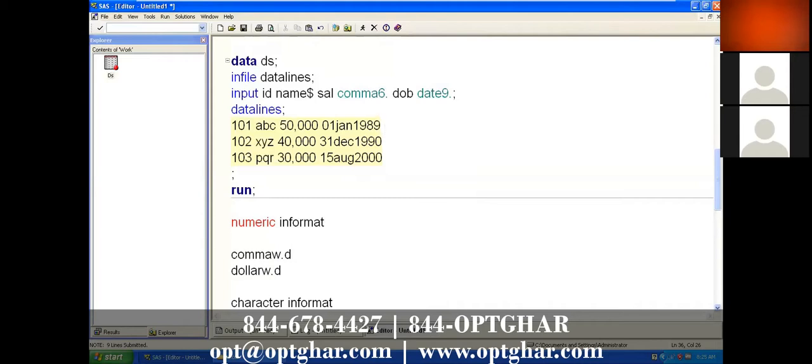Remember, when you specify length for 2 variables continuously, it means you specified 6 dot for which variable? Salary. Again, you specified what is the length? 9 dot for date of birth. In such a situation, what happens? Salary will take 1, 2, 3, 4, 5, 6. Okay, 6. After that, what you said? Date of birth, the length you gave is 9.